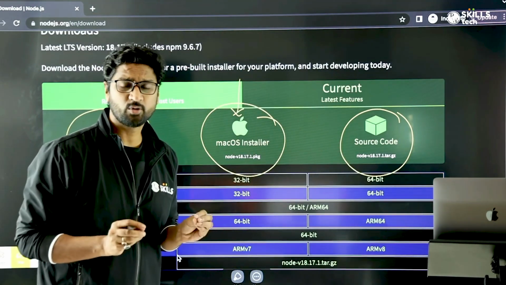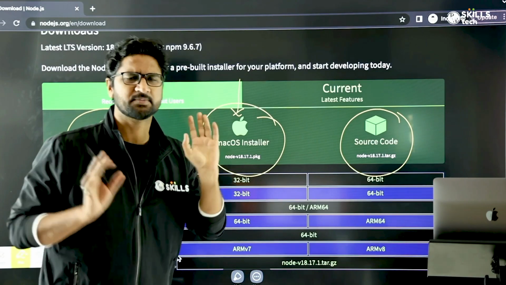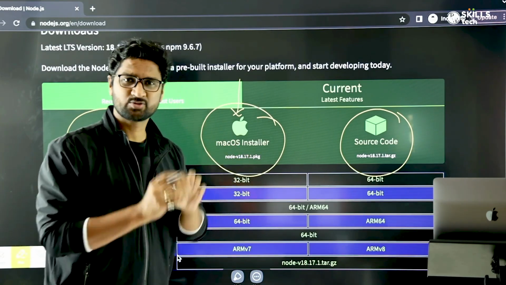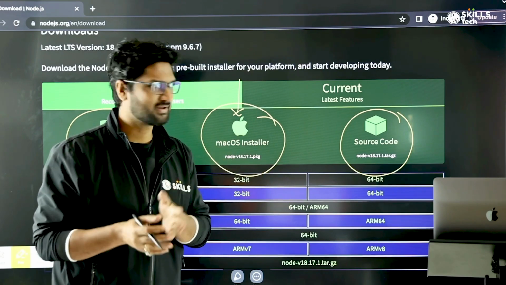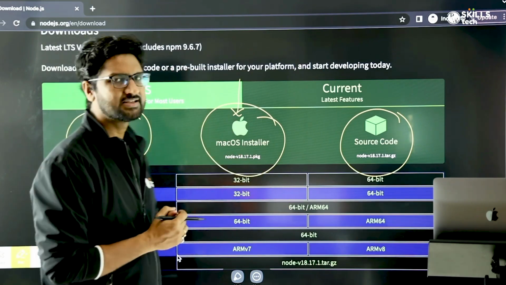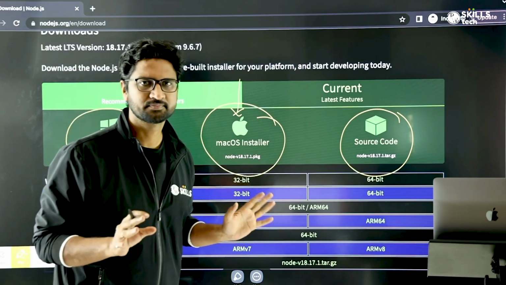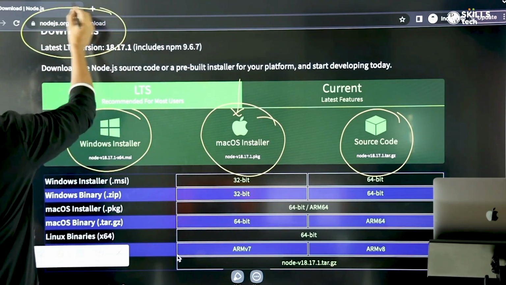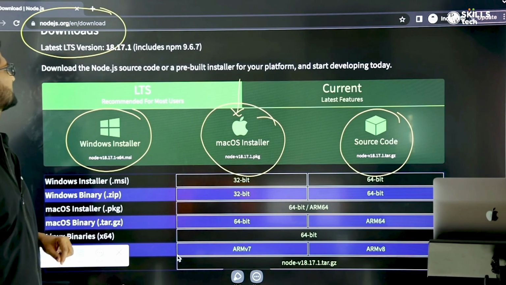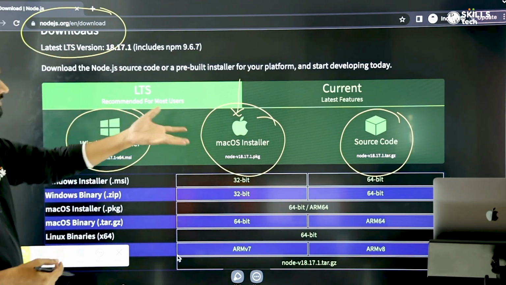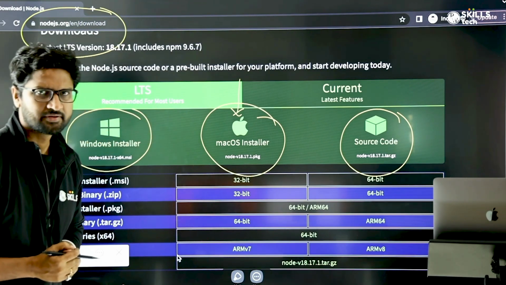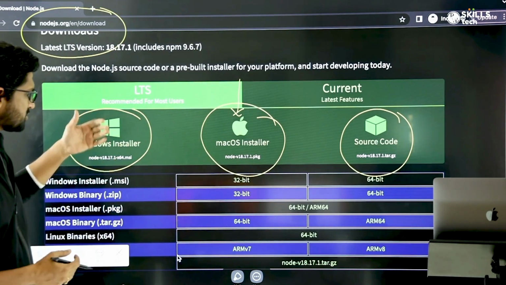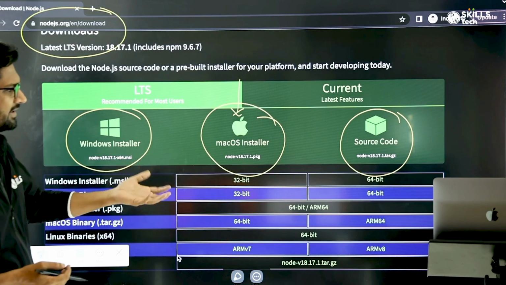So installing Node.js is super simple. In today's modern world, when you are installing different types of applications and software day in and day out, installing Node.js is no big pain. I'm just expecting you to go to nodejs.org/en/download and, depending on which operating system you are using, whether Windows, Mac OS or Linux, choose the appropriate one.